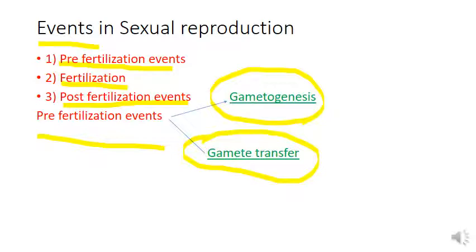So the transfer of male gamete to the female body, or the female reproductive tract in case of human, and in case of plants and others, the transfer of male gamete towards the female gamete, is known as gamete transfer. Then we shall look into these portions in detail.